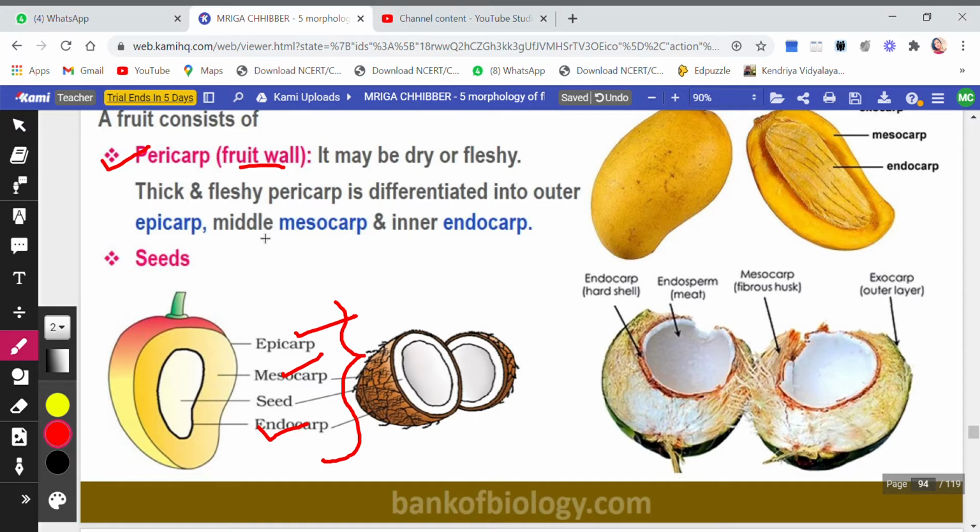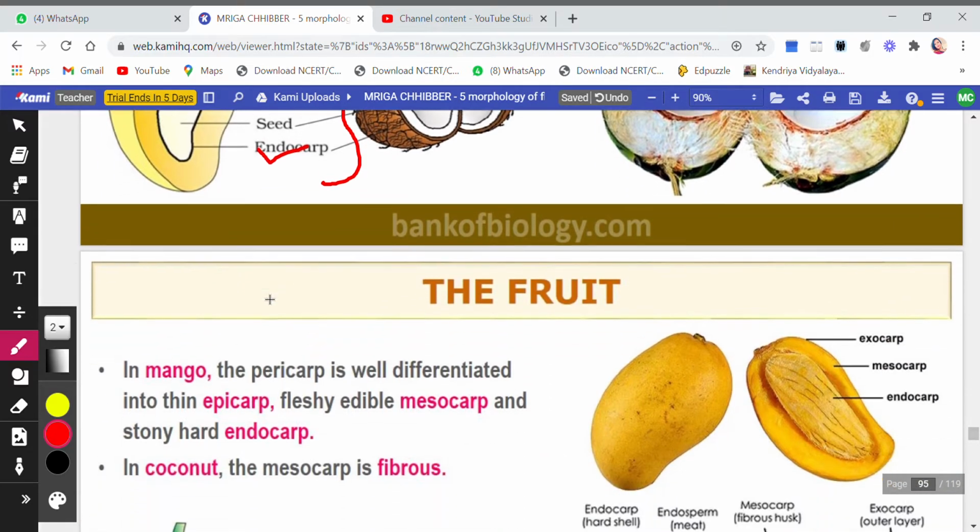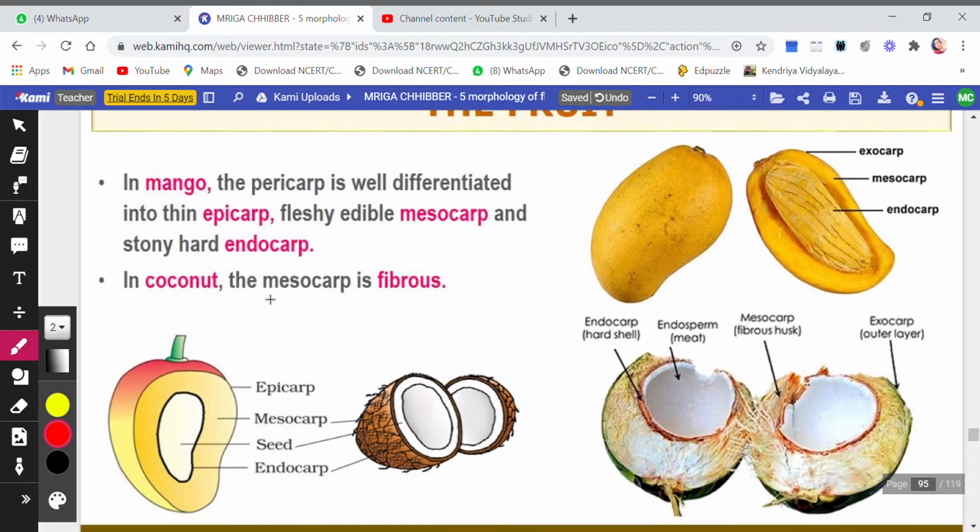Okay, so outer one is the epicarp, middle one is the mesocarp, and the inner one is the endocarp, as you see in the diagram. All these three combine together to form a pericarp, that is fruit wall. Then inside the fruit, after the fruit wall, there is a seed, because seeds are present inside the fruit only in flowering plants. In gymnosperms, the seeds are naked. You know that, you have done this.